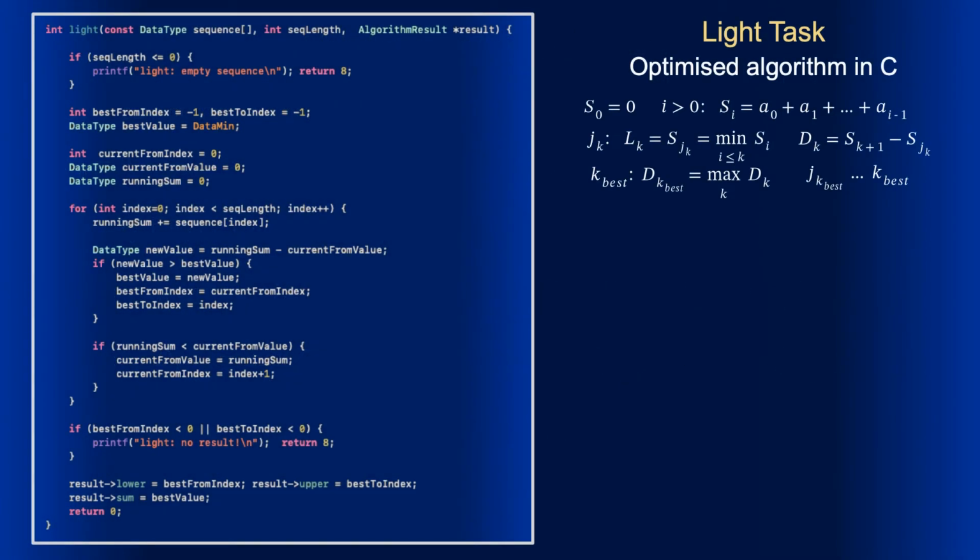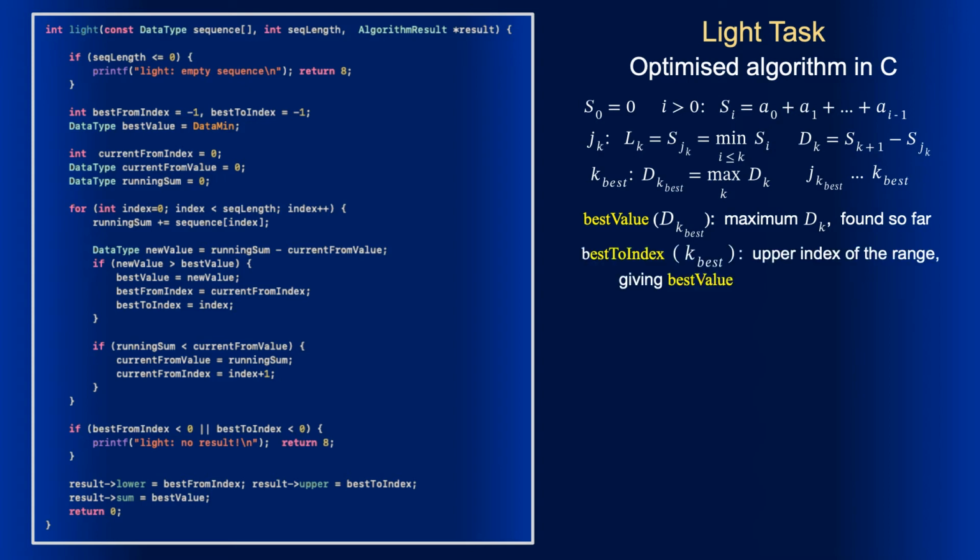And here is the implementation of the optimized algorithm in C. The code has become bigger, but it is expected to be more efficient. For convenience, I copied here the formula for the optimized algorithm, and let's see how it is actually implemented. Still we have best from index, best to index, and best value. Now best value is the maximum of all dk found so far. At start it is again the minimum value in the type, and it updates each time when the new value of dk is more than its own value.